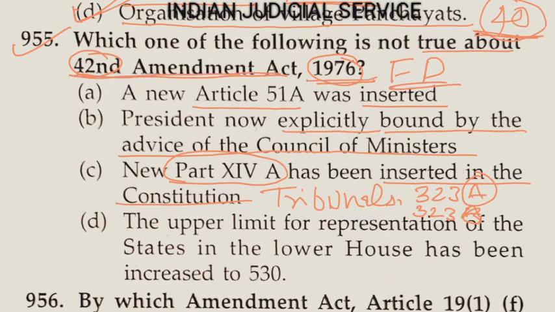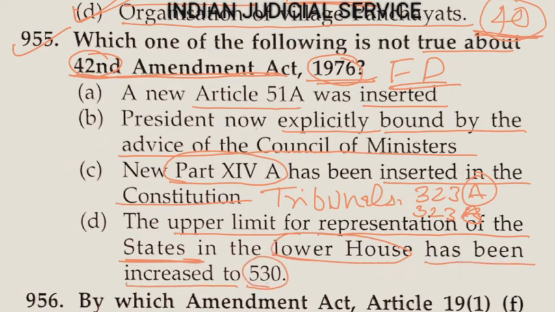Now the last option, the upper limit for representation of the states in the lower house, meaning Lok Sabha, has been increased to 530. So this provision was not added by the 42nd Amendment Act 1976. So clearly the answer here is option D.